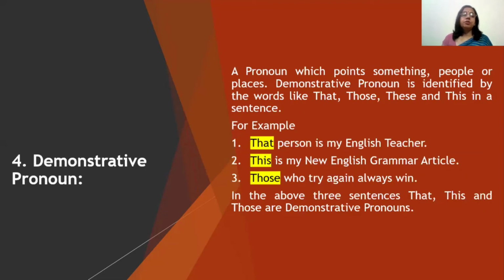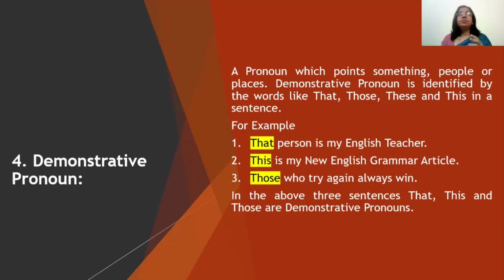Next comes demonstrative pronoun. A pronoun which points out something in respect to the places is called a demonstrative pronoun. Demonstrative pronouns are the words like that, those, these, and this. So let's see the examples. That person is my English teacher.